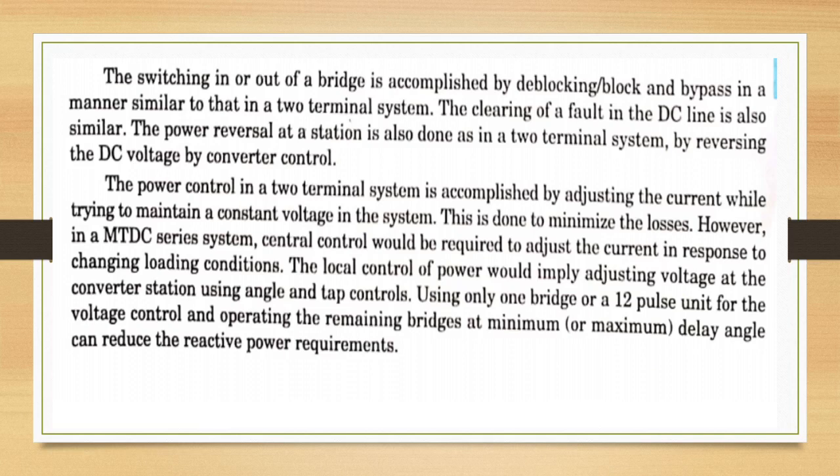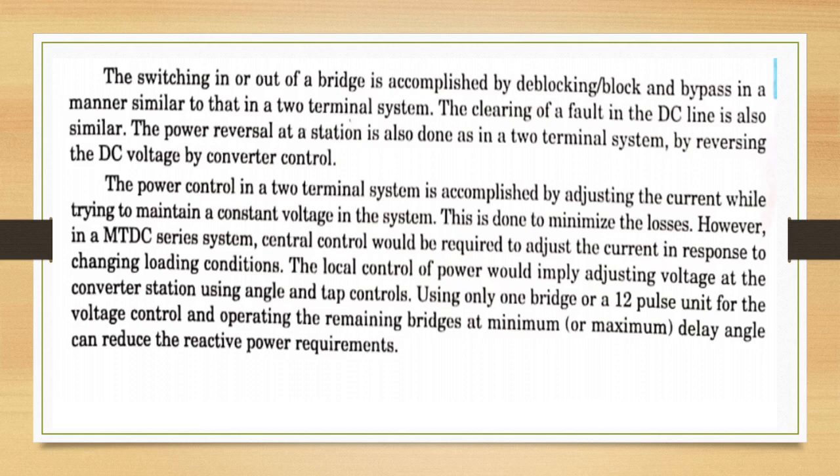Clearing of a fault in the DC line is also similar. Power reversal at a station is also done as in a two-terminal system, by reversing the DC voltage by converter control. The power control in a two-terminal system is accomplished by adjusting the current while trying to maintain a constant voltage in the system. This is done to minimize the losses. However, in an MTDC series system, central control would be required to adjust the current in response to changing loading conditions. Local control of power would imply adjusting voltage at the converter station using angle and tap controls.